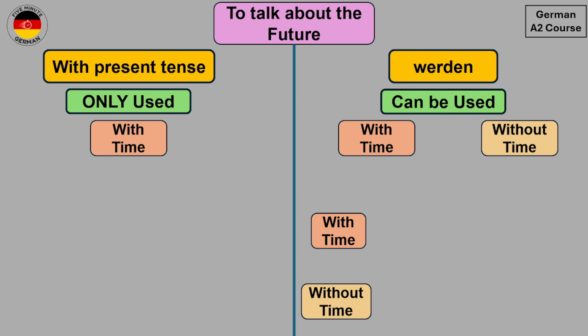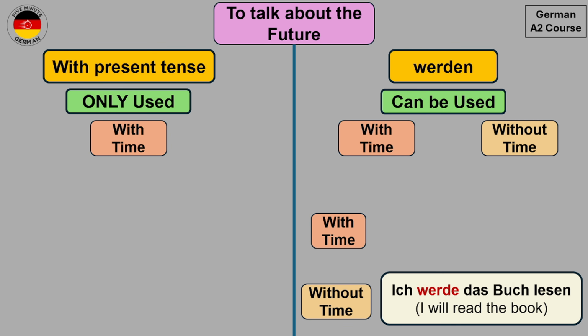Let's take another example. So let's take an example without time first. So I have the sentence, Ich werde das Buch lesen. I will read the book. So you see we have the verb werden at second position and the main verb which is lesen goes to the end in infinitive form.